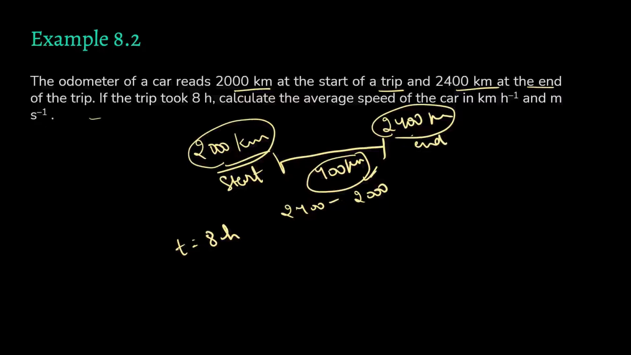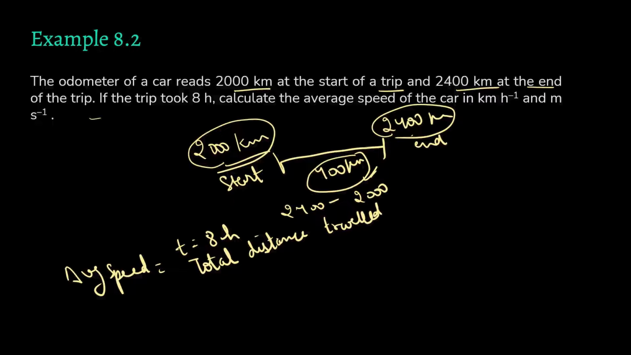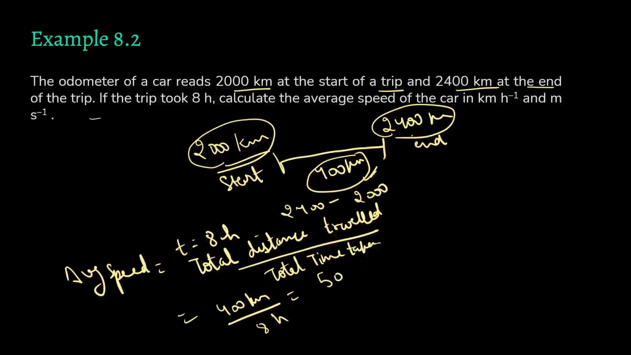Okay. So your average speed is total distance travelled upon total time taken, right? So what is the total distance travelled? It is 400 kilometers. And what is the total time taken? 8 hours, right? So it is 50 kilometers per hour. Now if you have to find it in meter per second, it is very easy.